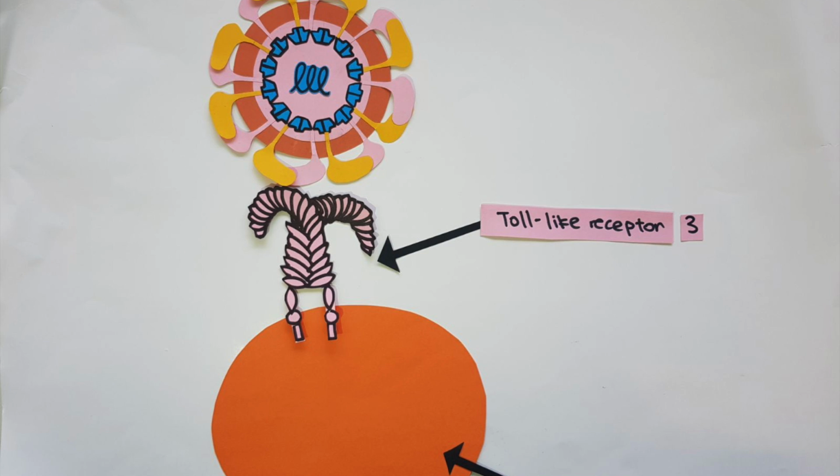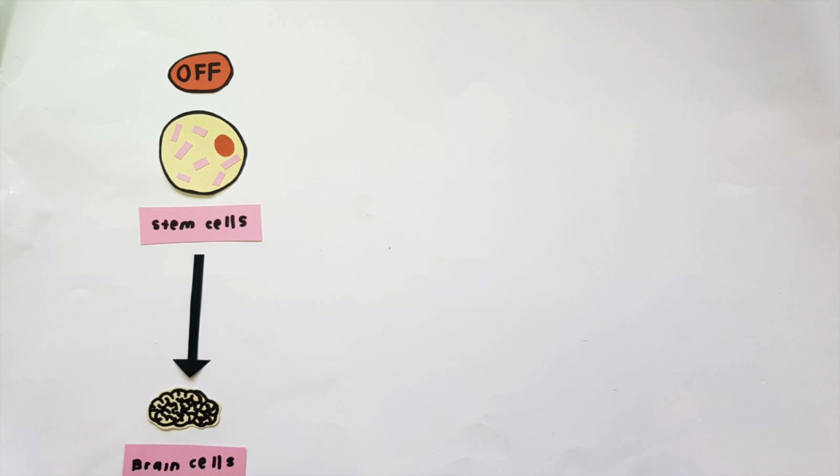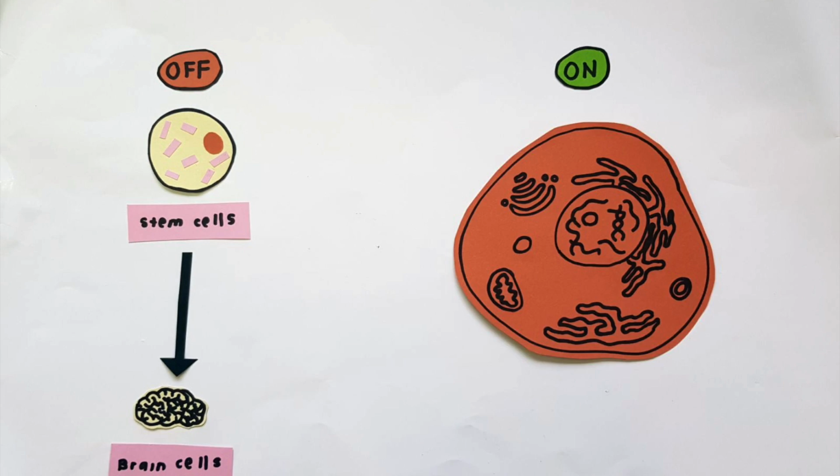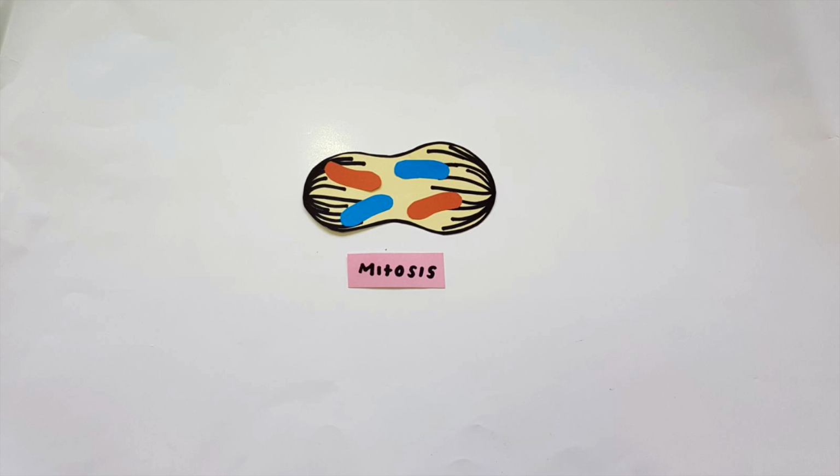They are then able to transduce signals that lead to the expression of inflammatory and antiviral genes, defending against invading viruses. However, when the Zika virus RNA binds to a TLR3 receptor, it upregulates the transduction of signals made by TLR3. In other words, it causes the TLR3 receptor to be oversensitive to stimuli. This results in the hyperactivated TLR3 receptor turning off genes that stem cells need to specialize into brain cells and turning on genes that trigger cell suicide, furthermore disrupting mitosis.